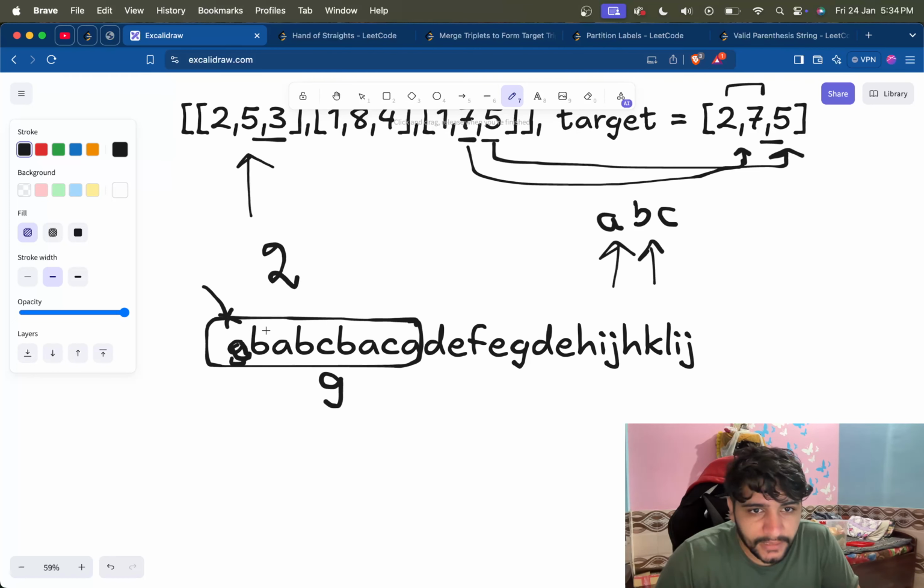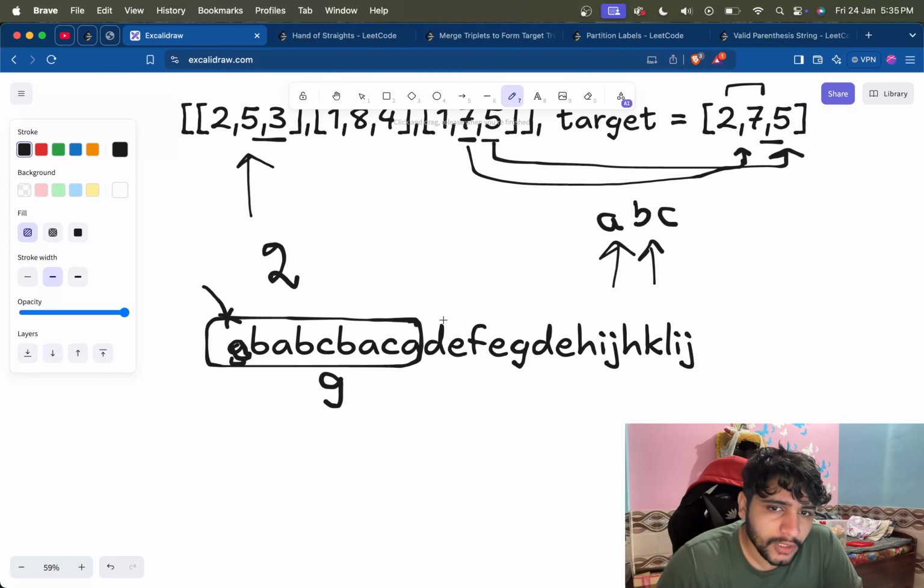Then we will see B. If B's occurrence is less than this partition size, then that's fine. If B's occurrence is out of that partition size, let's say B existed here in place of E, then the partition would have been up to here. If we reach up to here, then we will see again A, B, C.